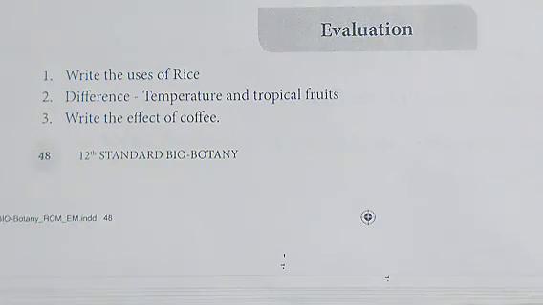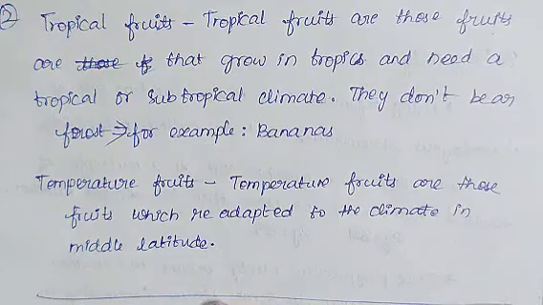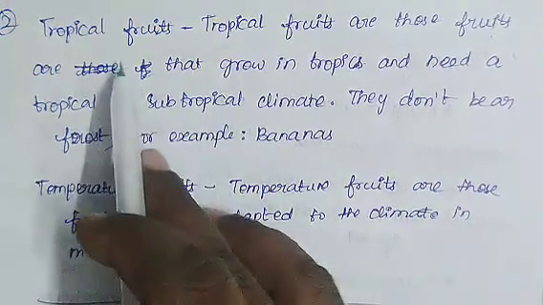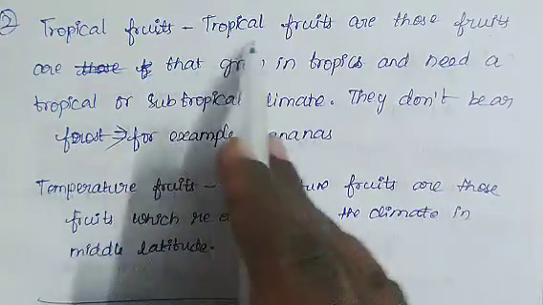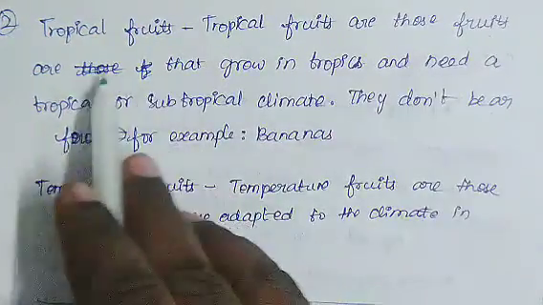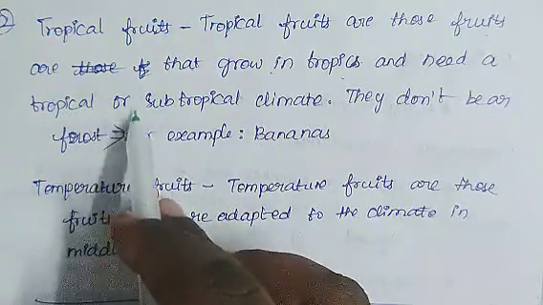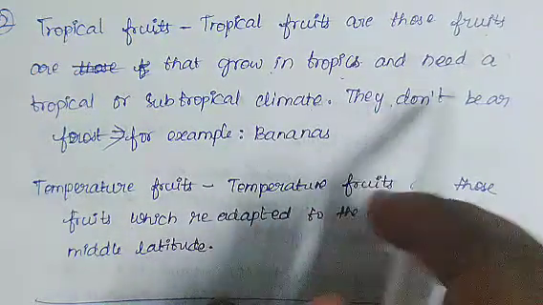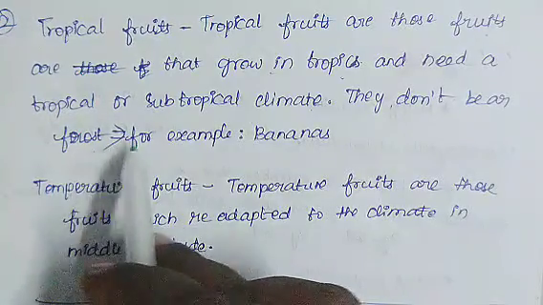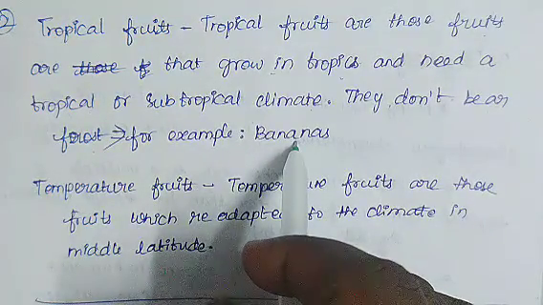Next, second one, difference, temperate and tropical fruits. So the answer is here, tropical fruits. Tropical fruits are those fruits that grow in tropics and need a tropical or subtropical climate. They don't bear frost. For example, bananas.